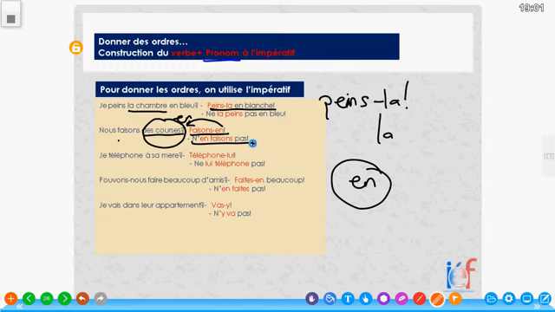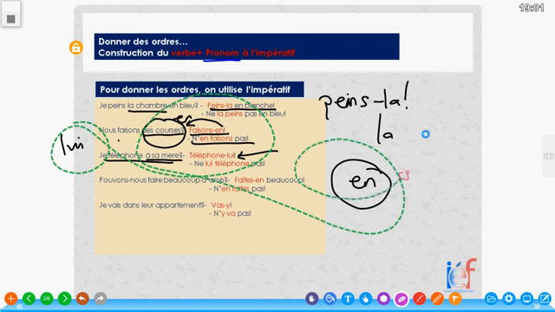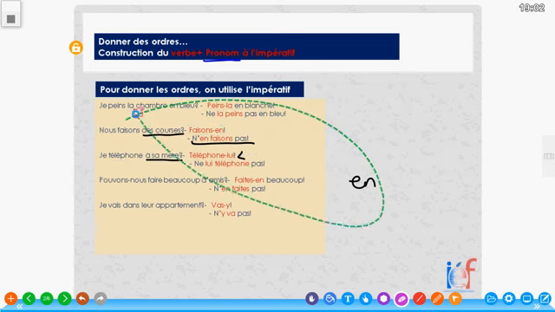Je téléphone à sa mère. Téléphoner à. It's a COI expression. So because of this, téléphone-lui is in imperative form. We replace his mother or her mother with lui because it's introduced by the preposition à. So we have here téléphone-lui. Call her. Don't call her: ne lui téléphone pas. So that is the negative way to say it.